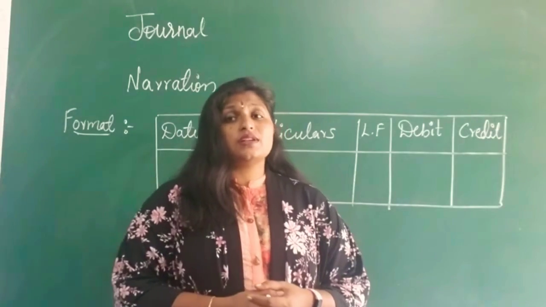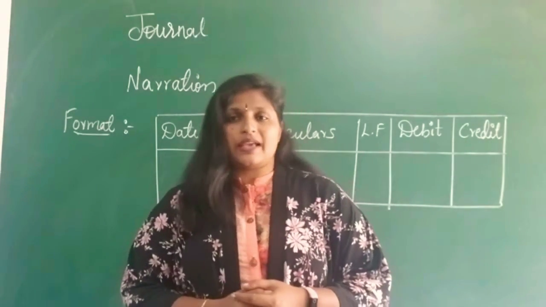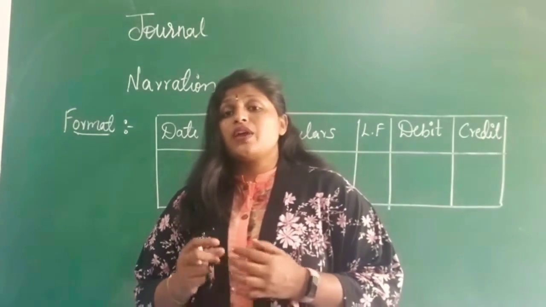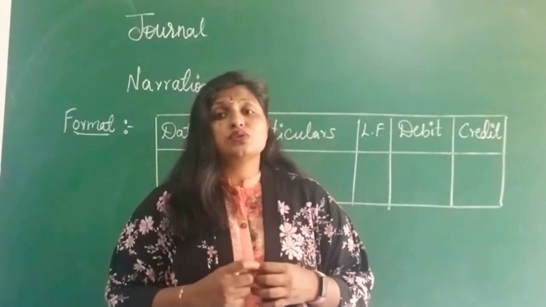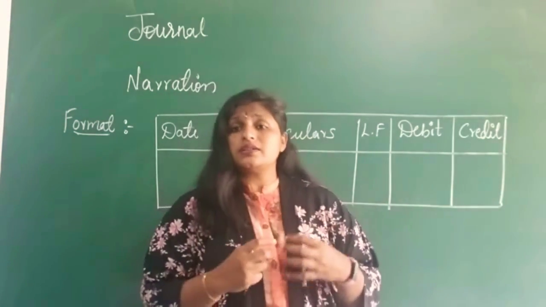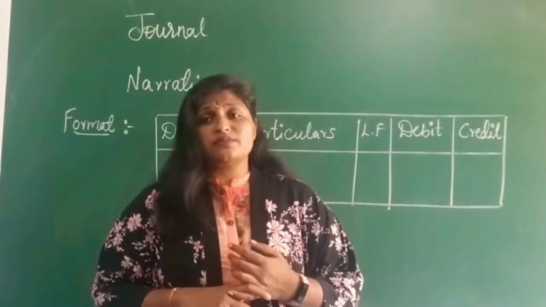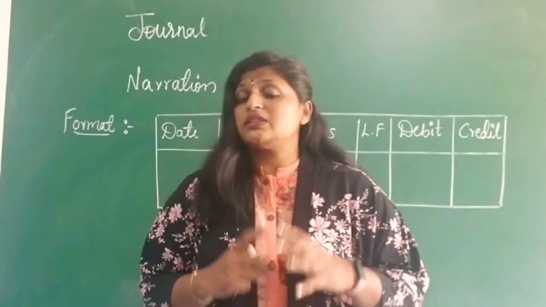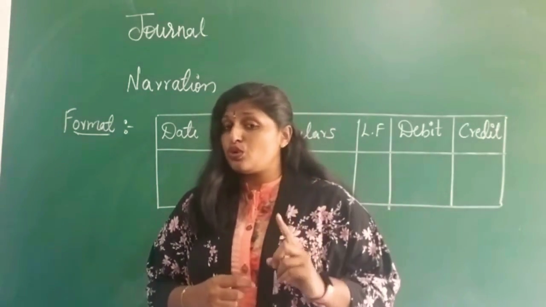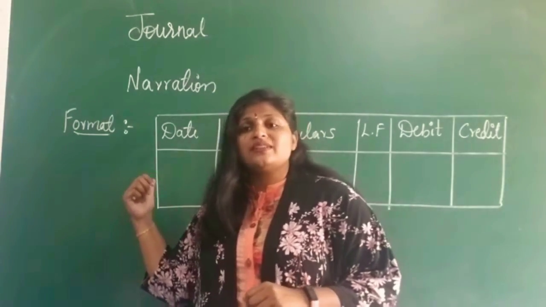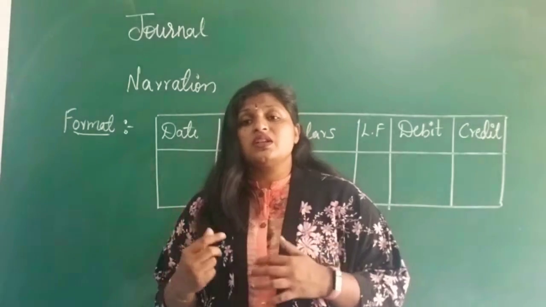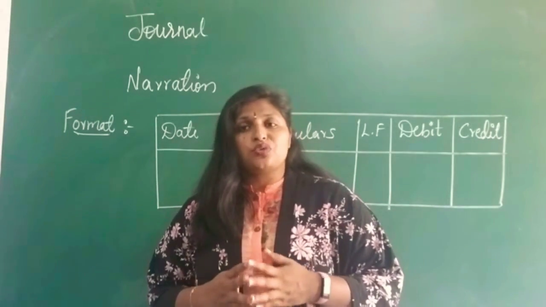Today we are going to learn a new topic, that is journal entries. Before going to that, let me revise the previous sessions. We have learned the golden rules of accounting, which is very important. I hope you have already learned those rules under the modern method. Using the modern method, that is the American system, we are going to solve the problems. If you know the rules, then only can journal entries be written. You can solve the journal entries only based on the accounting rules.